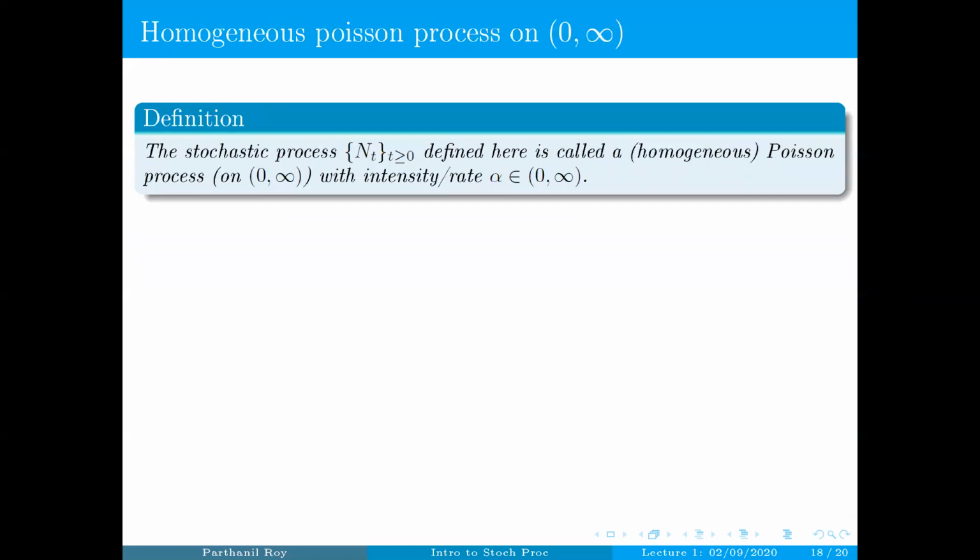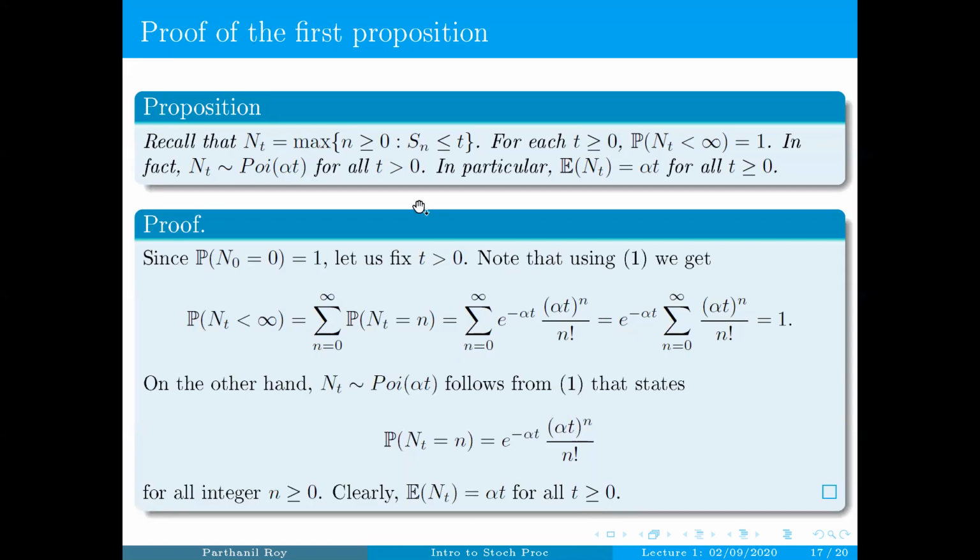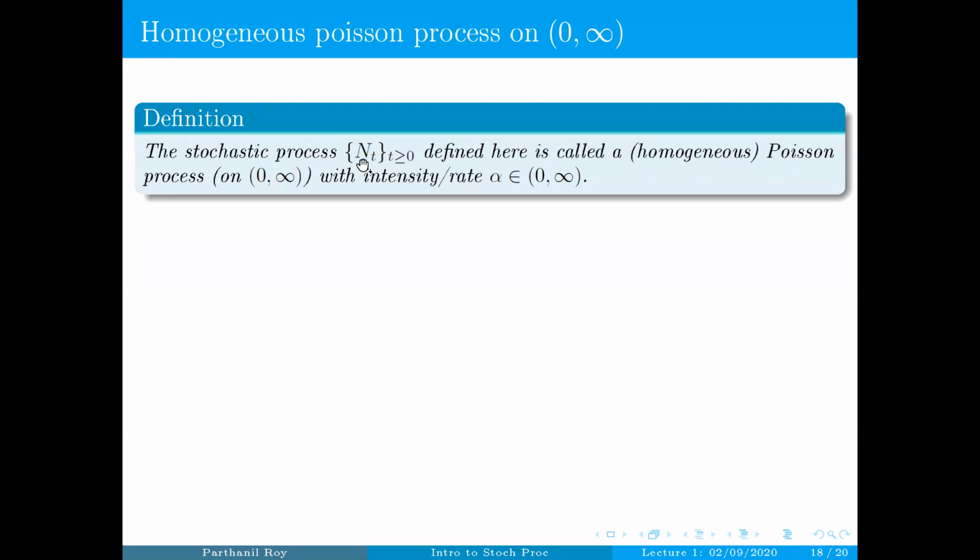Okay, so we have defined this stochastic process N_t, which is the number of phone calls up to time t. This is a continuous parameter stochastic process because the index set is the set of all non-negative real numbers. This continuous parameter stochastic process is called a homogeneous Poisson process on the positive real line with intensity or rate alpha.